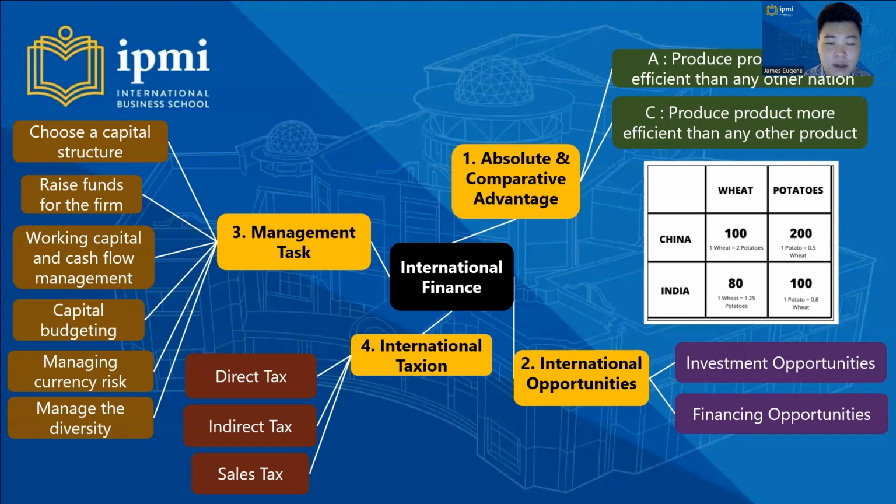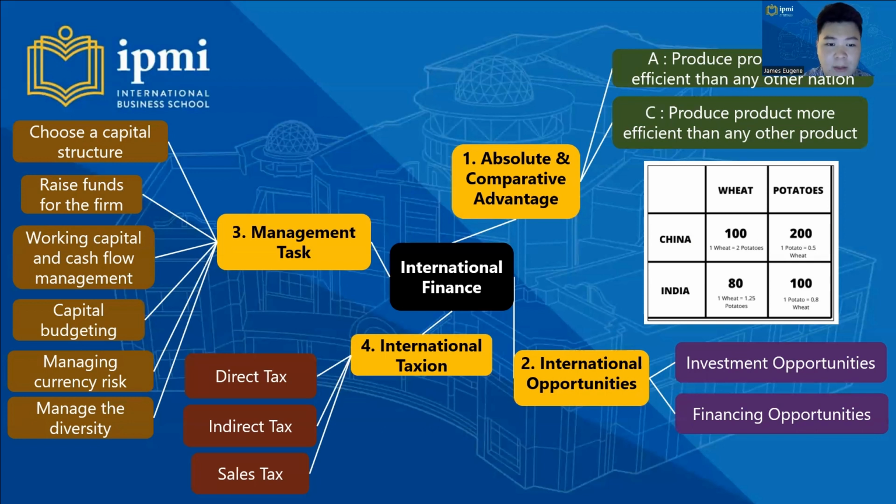So let's get into part 3 of the mind mapping, that is international finance. In international finance, number 1, we learn about absolute and comparative advantage. For absolute advantage, produce a product more efficiently than any other nation, and for comparative advantage, produce a product more efficiently than any other product. Number 2, we learn about international opportunities that consist of investment and financing opportunities.